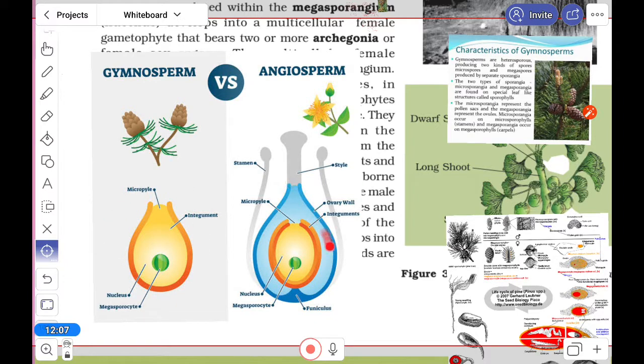We know that the ovary wall makes the fruit, so that the seed is available. Suppose mango: this area is fruit, and this is the seed area. But in the case of gymnosperm, the fruit area is not there, because the seed is not covered. Okay, that you have to keep in mind.